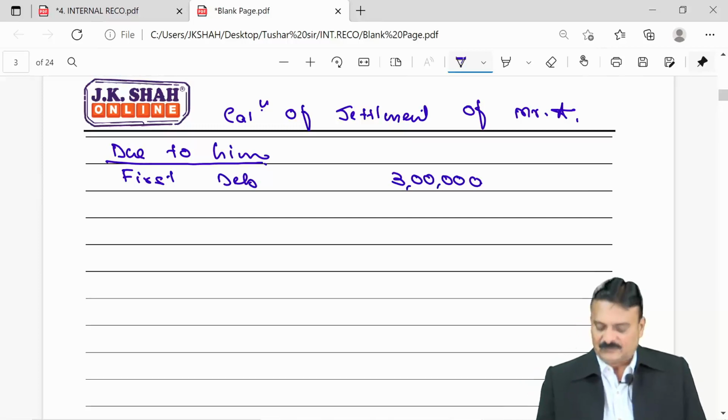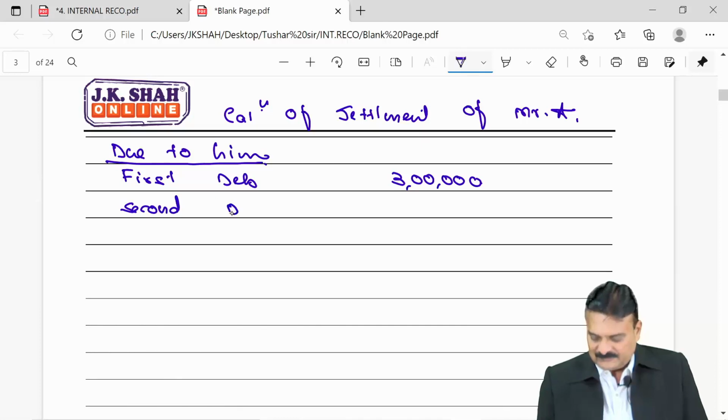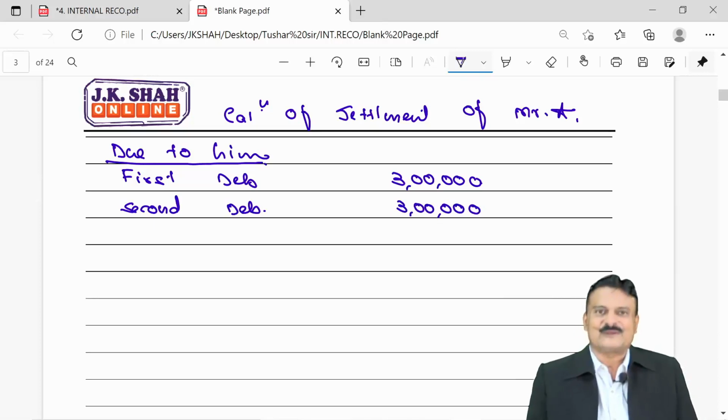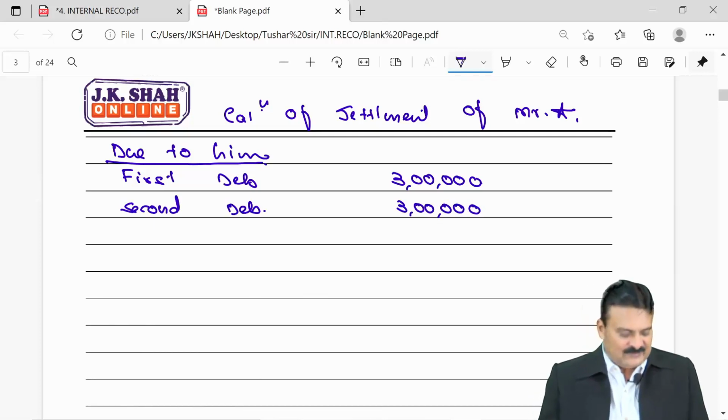Second debentures also of 3 lakhs. So we have to pay him towards second debentures another 3 lakhs. He is also an unsecured creditor of 90,000.